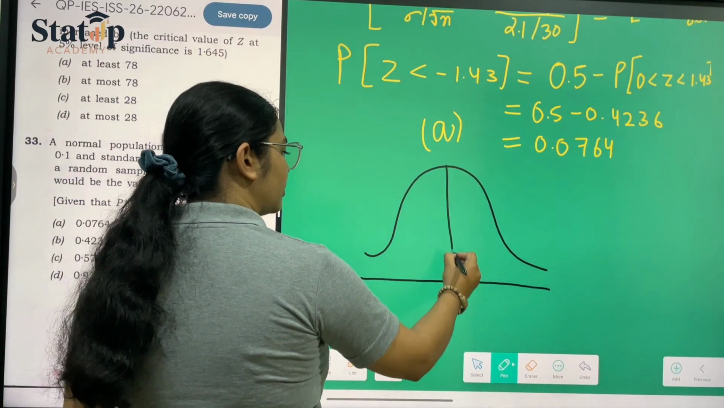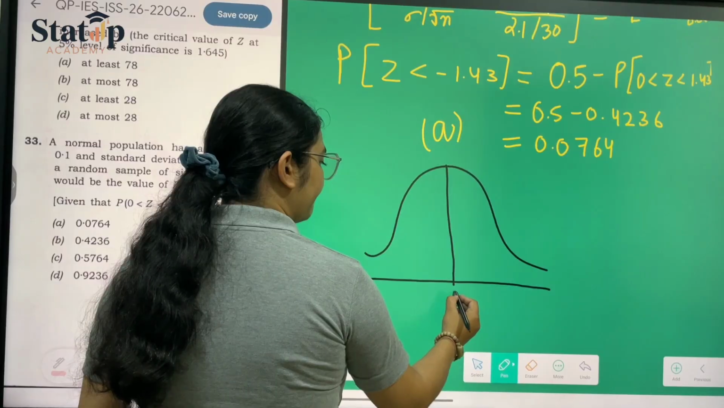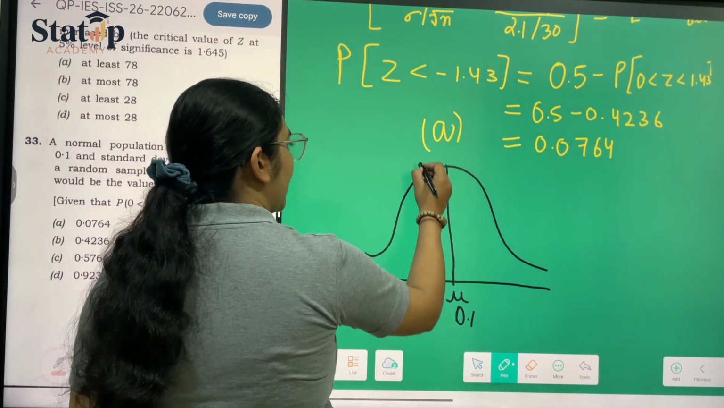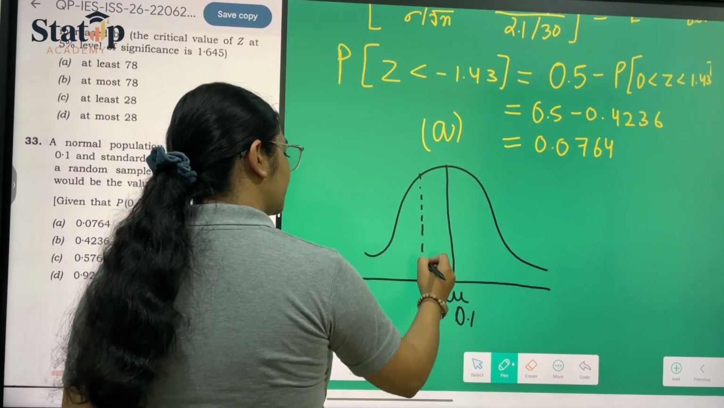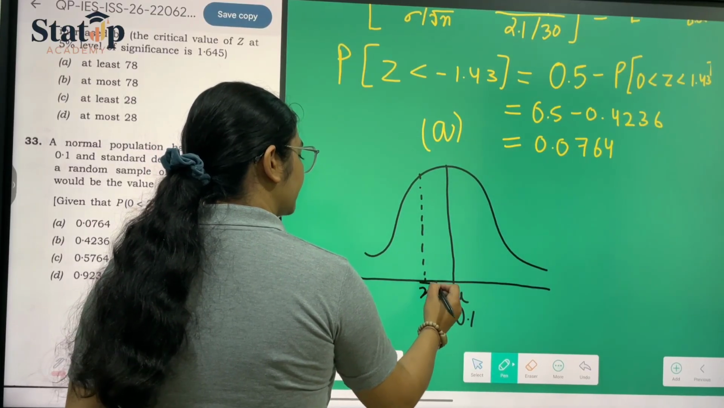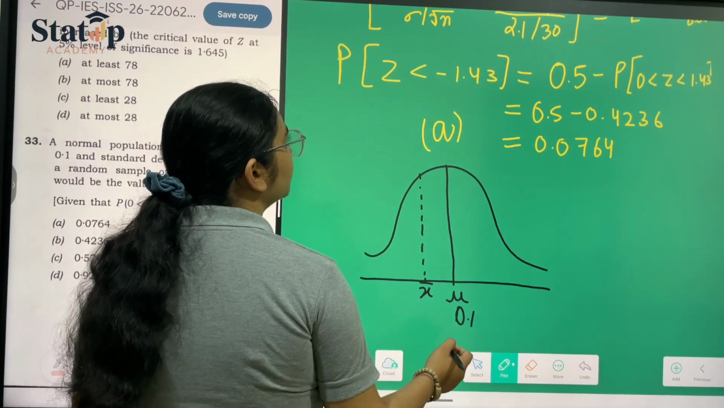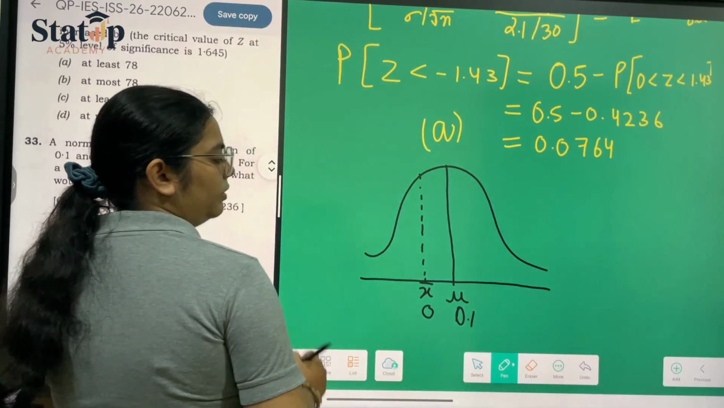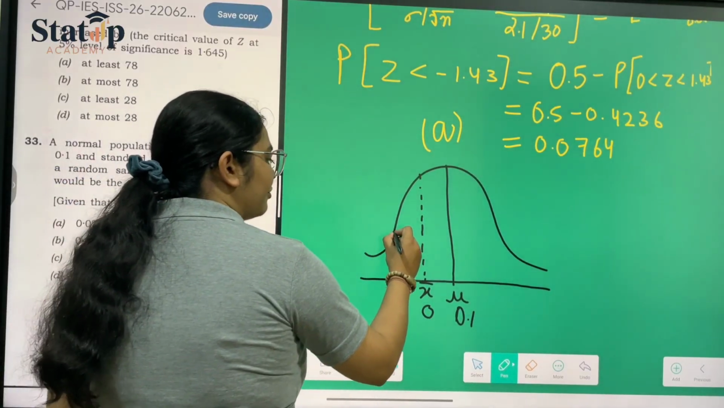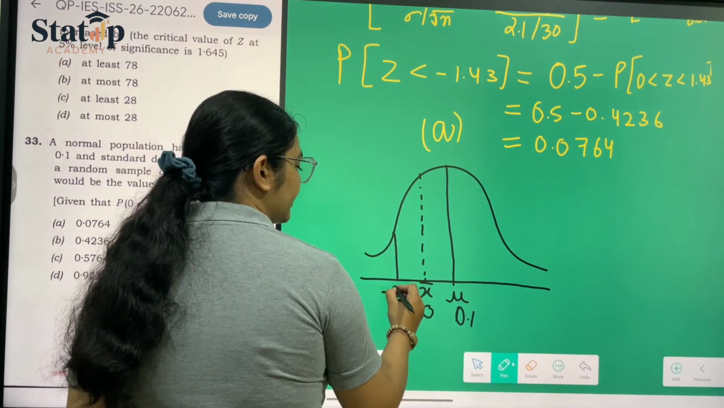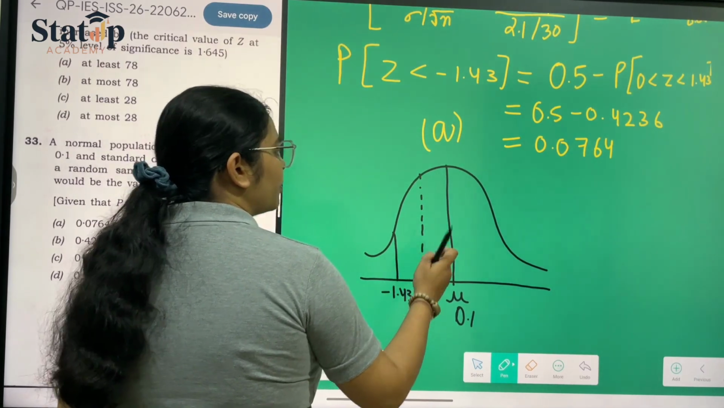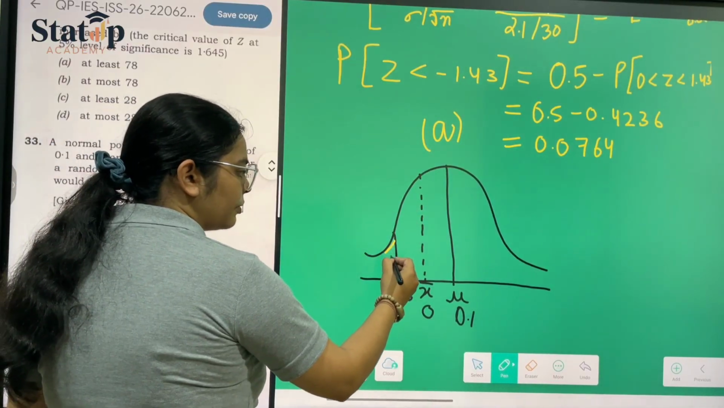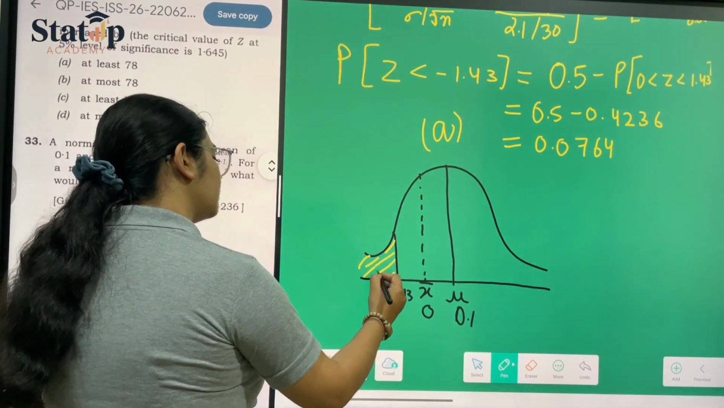This is our central line, which is mu, which is 1.1, and this is our line, which is x bar. X bar here is nothing but equal to 0. They have provided us this, and we have to calculate the value of minus 1.43. So the probability that z is less than minus 1.43, this is the probability that we are talking about.